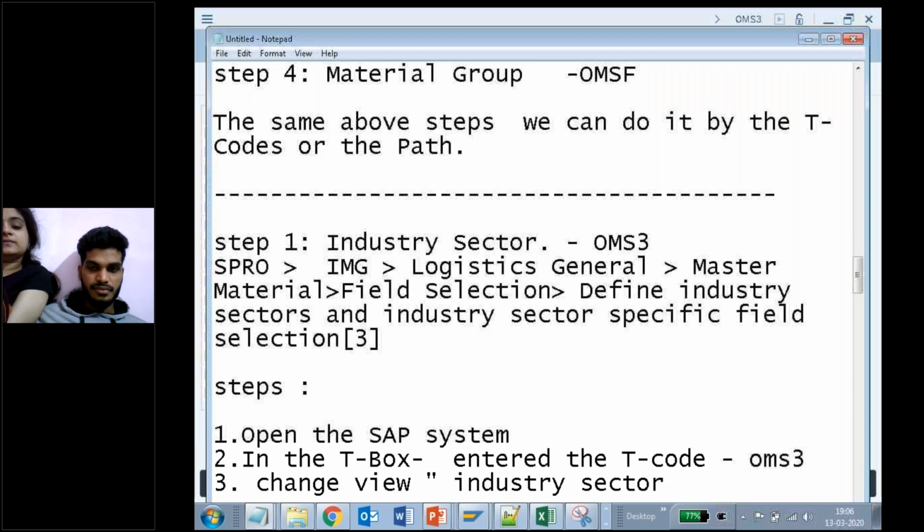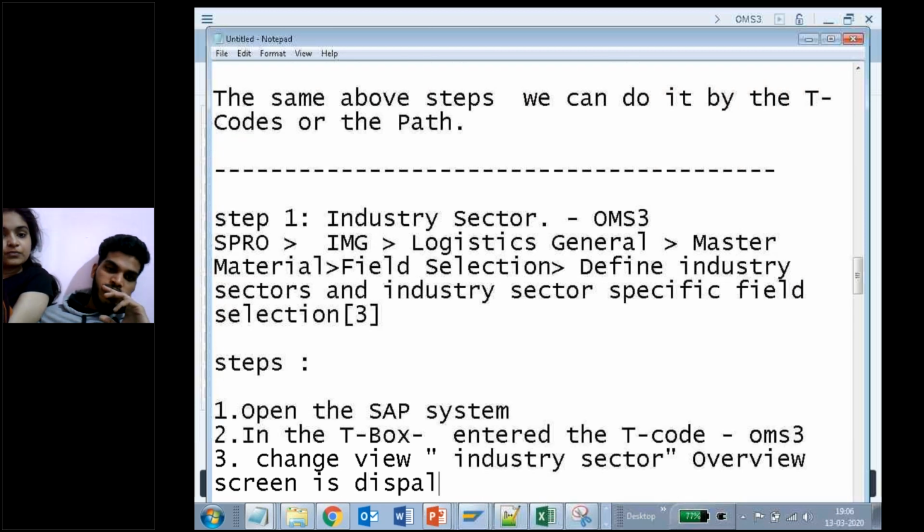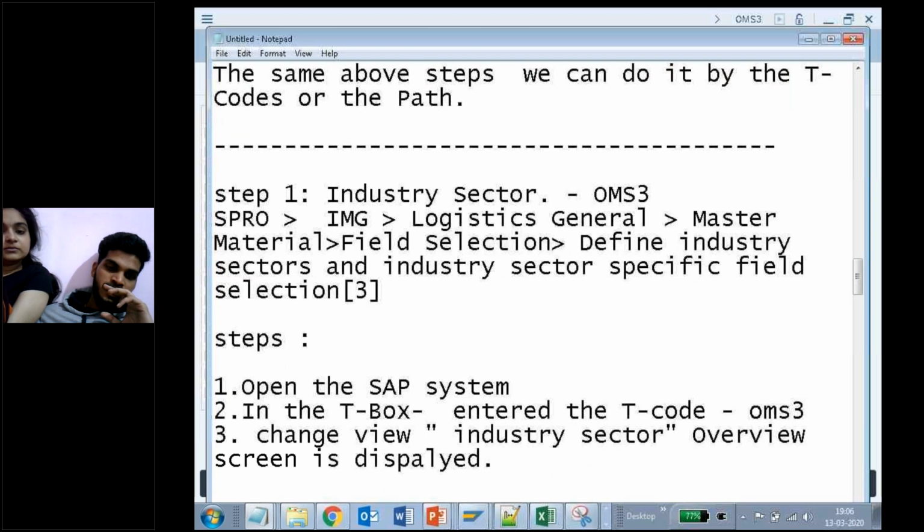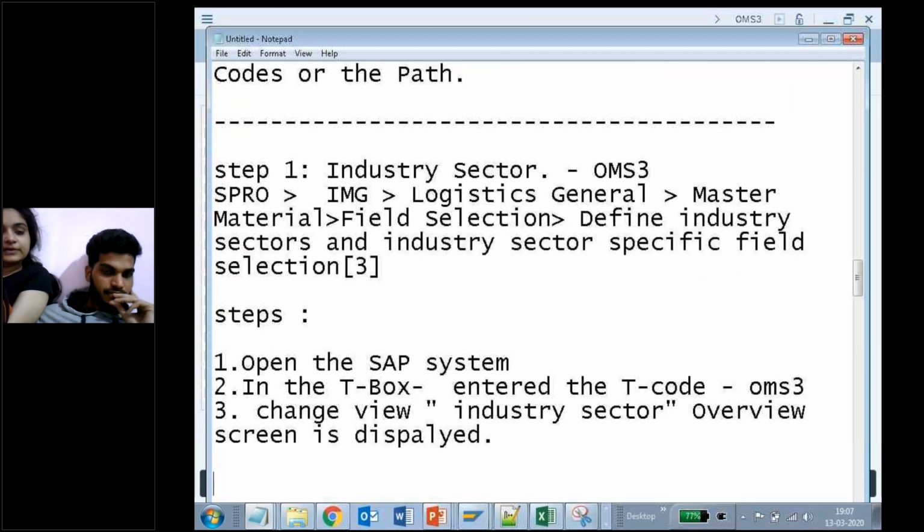Sector overview. Yes or no? Yes, sir. The overview screen is displayed. Clear? Yes. This is one way. Now let me do the fourth step. Now let me enter /n. Yes or no?